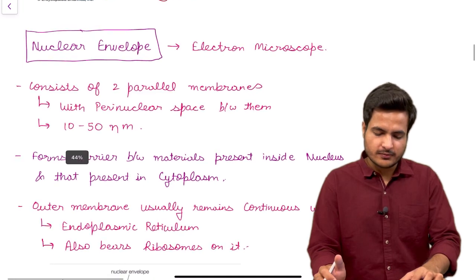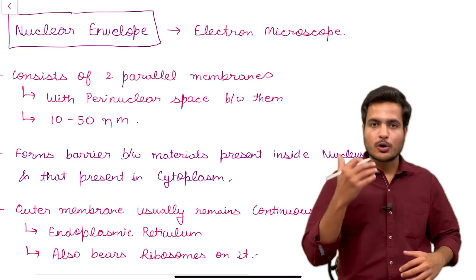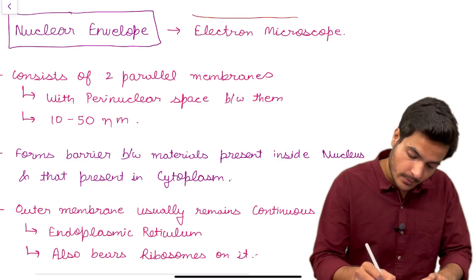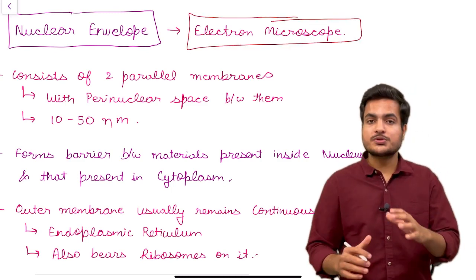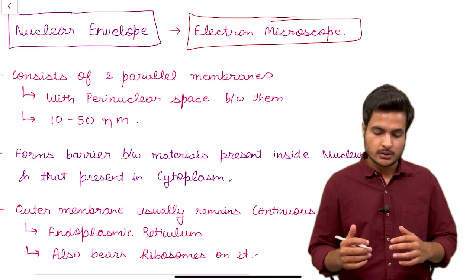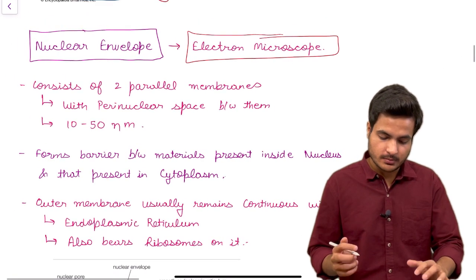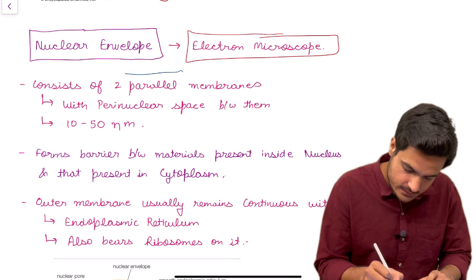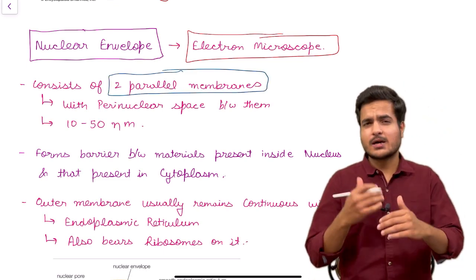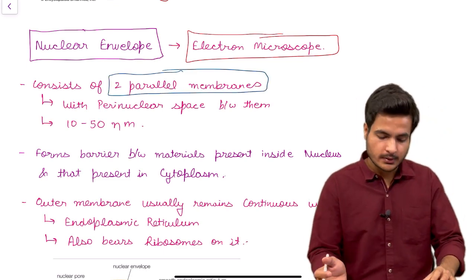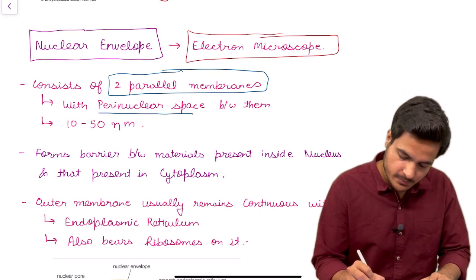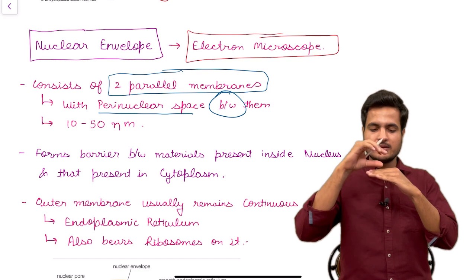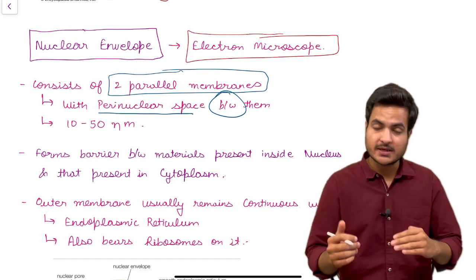Of course, if we are studying the organelle, for that we use the electron microscope. These microscopes have high magnification. So let's talk about the nuclear envelope. It is made up of two parallel membranes, one is the outer one and of course one is the inner one, with perinuclear space between them. So the space between the outer membrane and the inner membrane is known as the perinuclear space, and we need